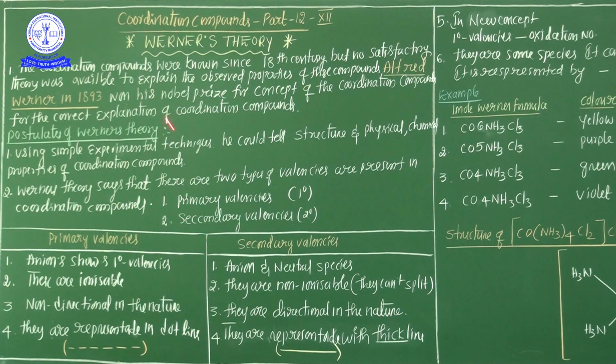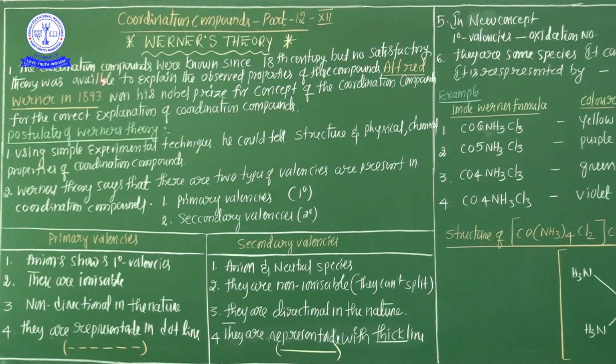Now one more theory. This is Werner's theory. Most important theory, Werner's theory. You know that very well. In my first introduction class, I said very clearly, Alfred Werner is the father of the coordination compound. Who was the father of the coordination compound? Alfred Werner. So that's why, from the point of view of the coordination chemistry chapter, Werner's theories are very, very important. Not only at NEET level, even at board level also very, very important. So every student focus clearly in this session.